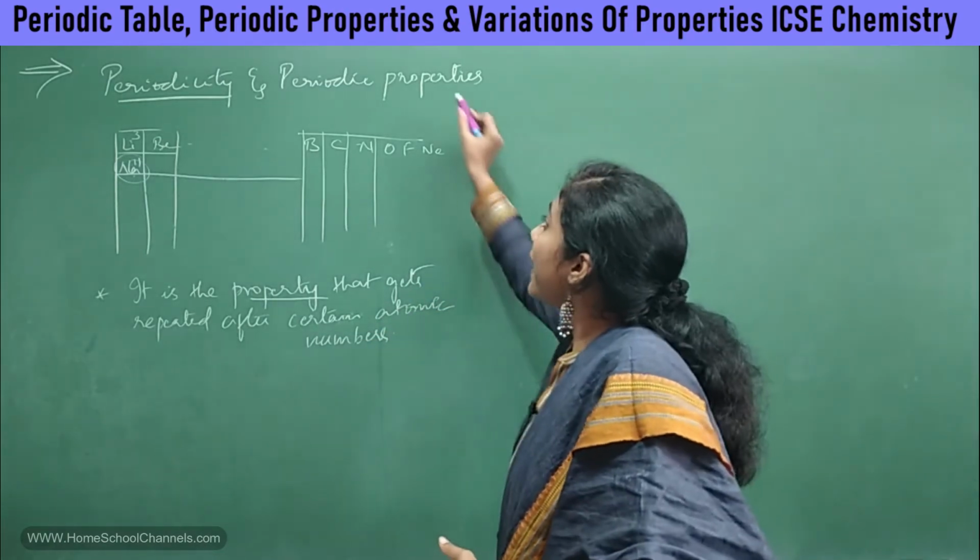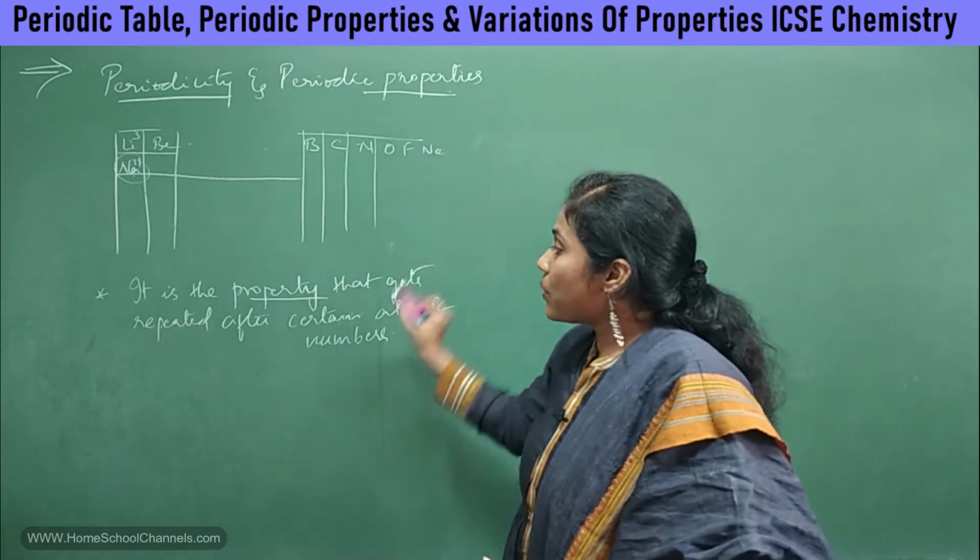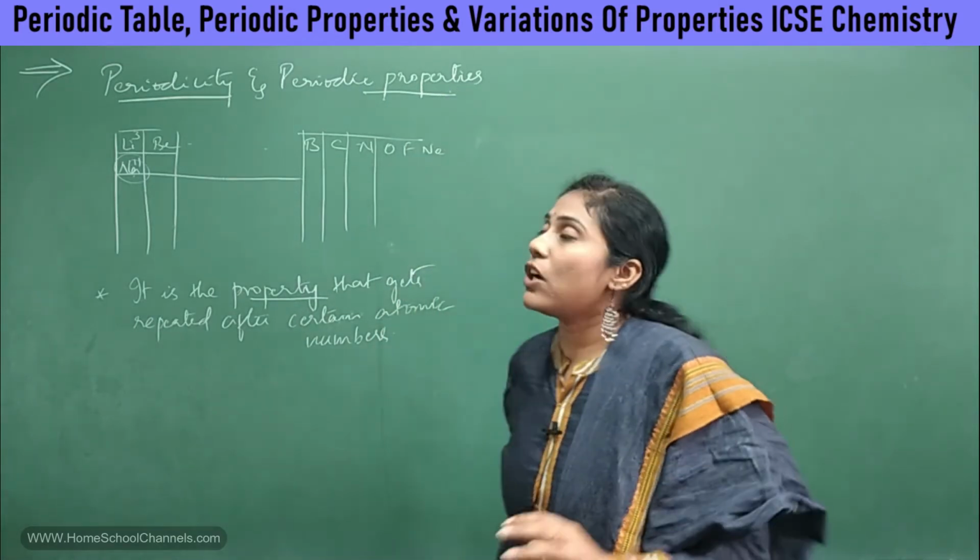That's what we mean by periodic properties. This is the definition of periodic properties.